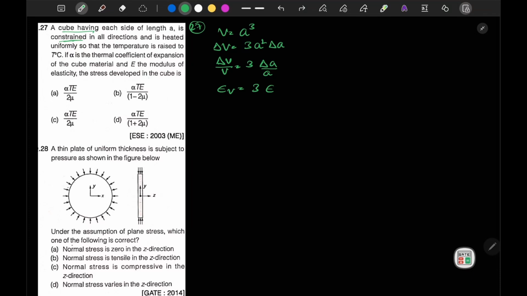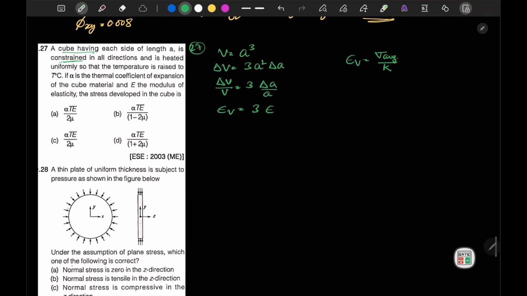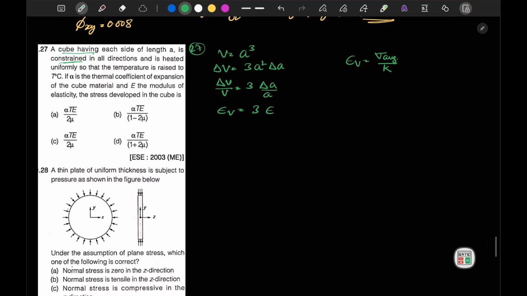Now from this we can write that our volumetric strain is also given using the bulk modulus, that is sigma average upon bulk modulus K. Now if this system is restrained from all directions, sigma will be the same at every point of the material.